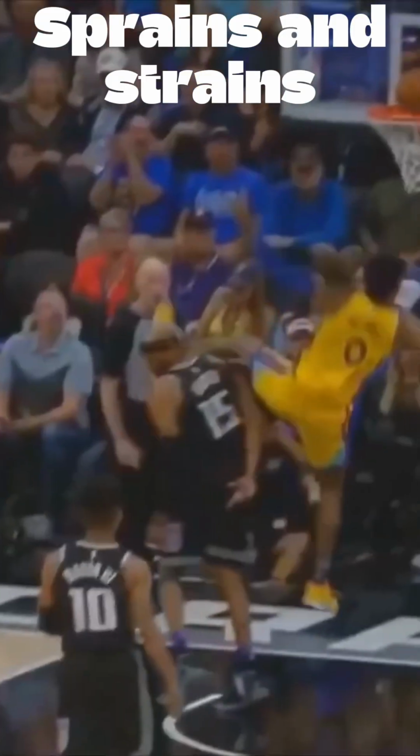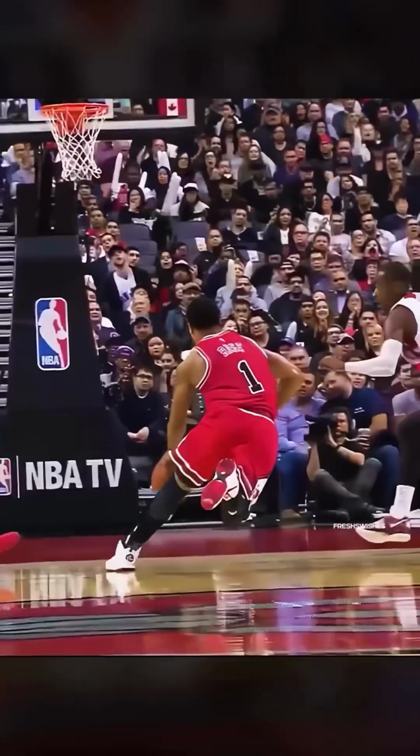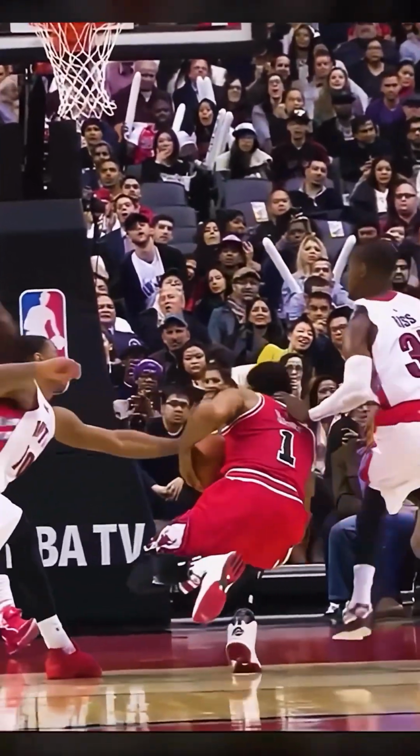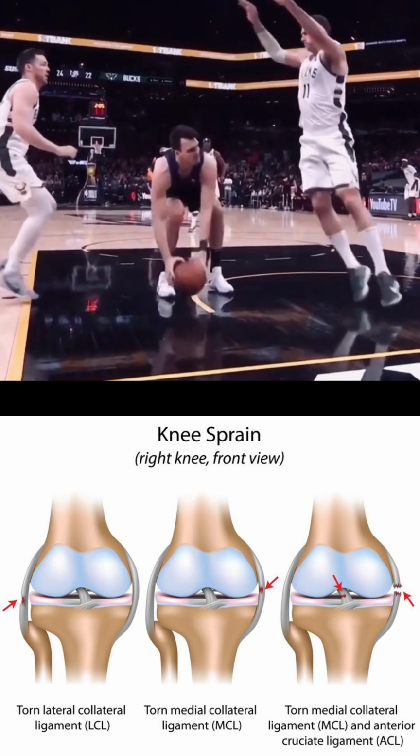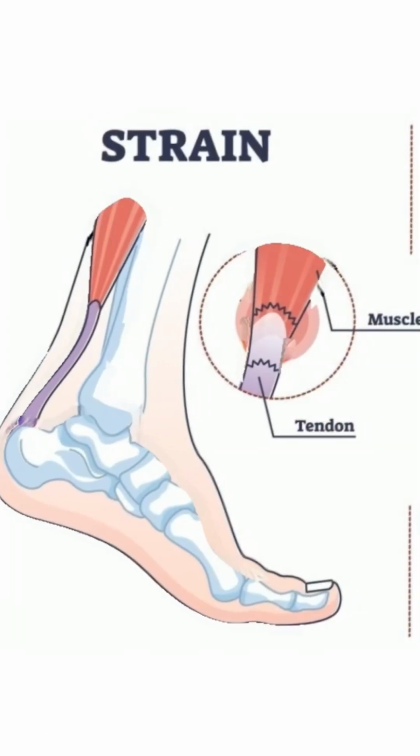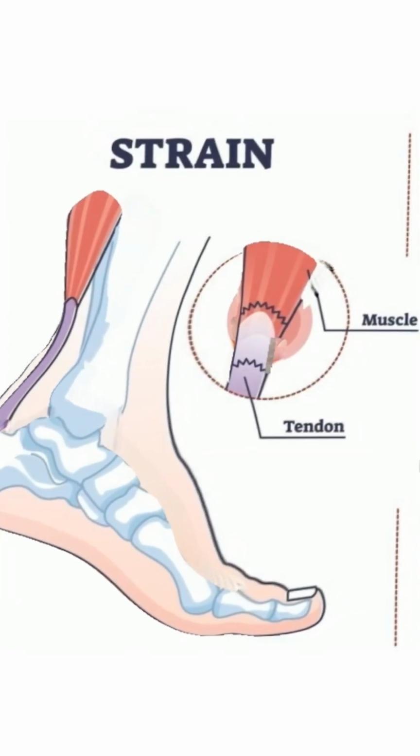General strains and sprains. Sudden or forceful movements such as jumping or pivoting can strain or sprain the knee muscles and ligaments. A sprain is an injury to the ligaments, a tissue that connects bone to bone in the joint. And a strain is an injury to the muscle or tendons. Tendons connect muscle to bone.